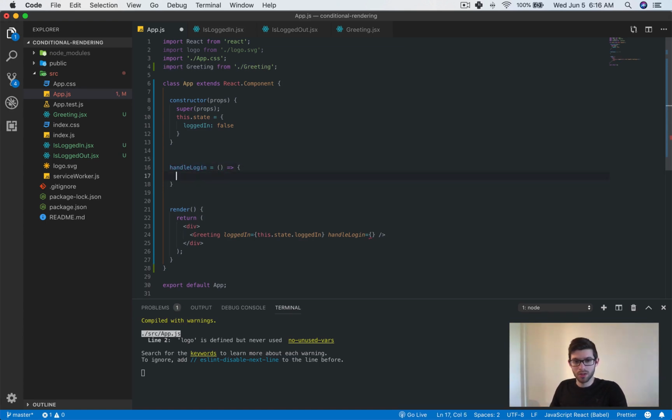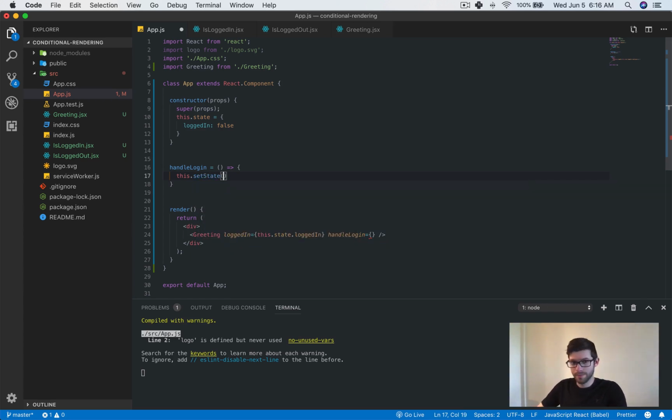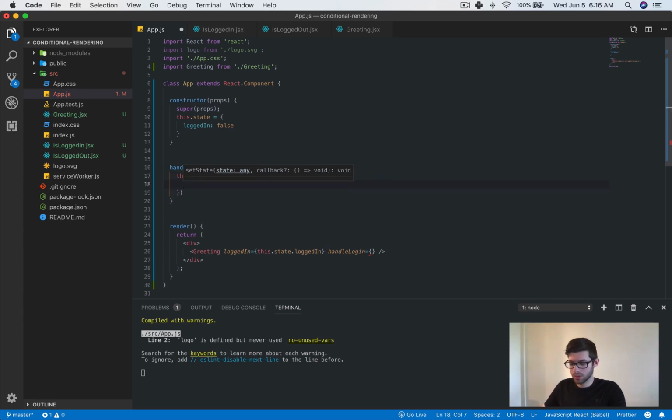And so inside here, we will just basically do this.setState to have login be equal to, actually we need to do this.